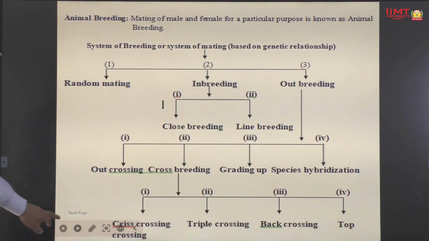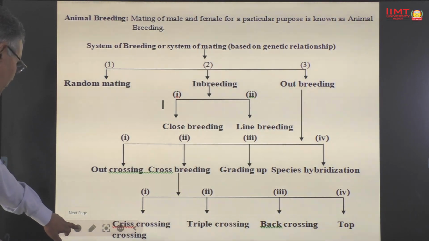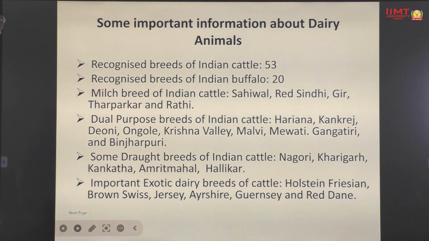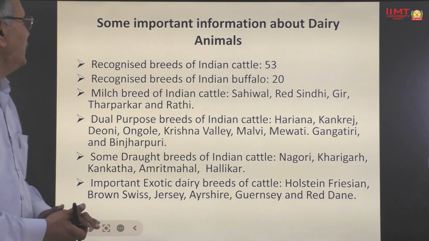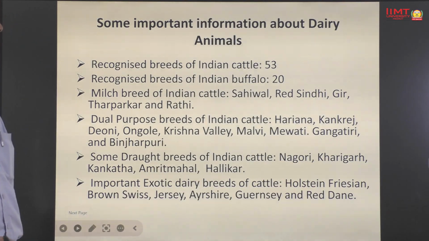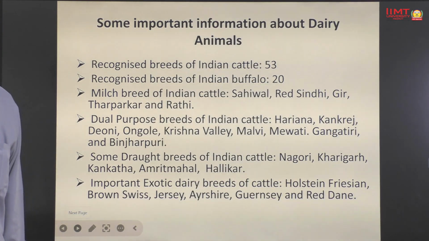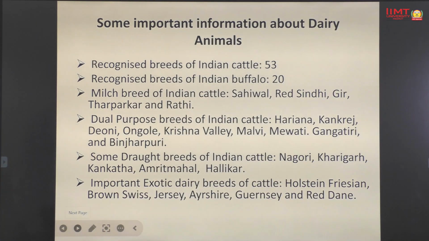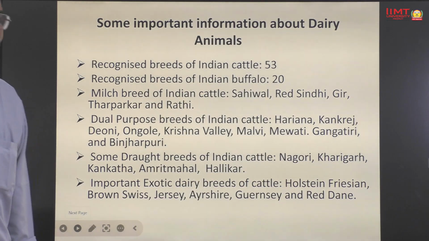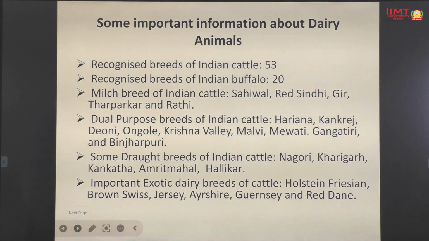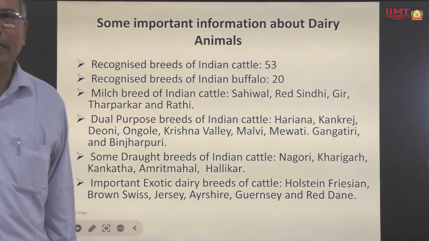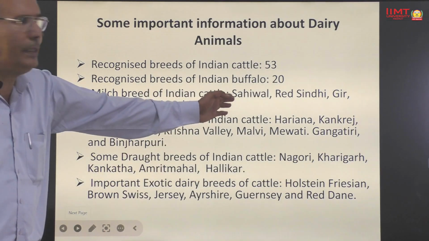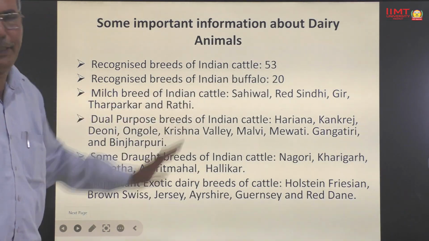So these are the major differences between different systems and different types of crossing. Dear students, now we will discuss some important information about dairy animals. The recognized breeds of Indian cattle are 53. The recognized breeds of Indian buffalo are 20. The milk breeds of Indian cattle are Sahiwal, Red Sindhi, Gir, Tharparkar and Rathi.